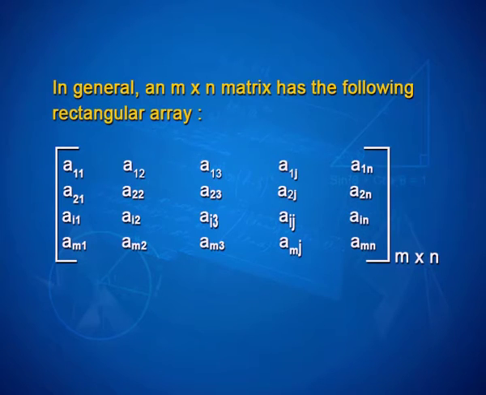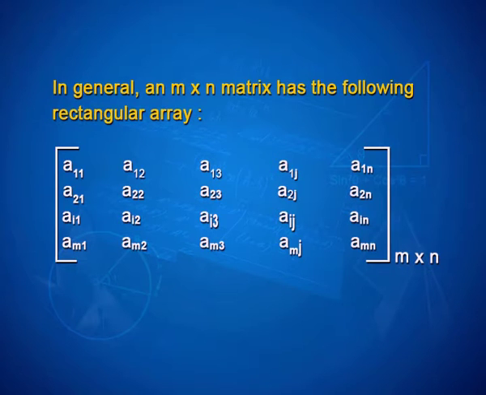In general, an m by n matrix has the following rectangular array: a11, a12, a13 and so on, a1j and a1n.